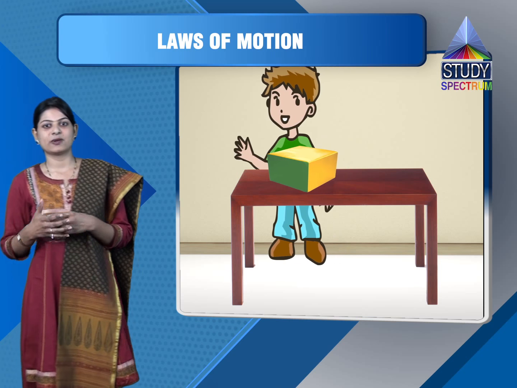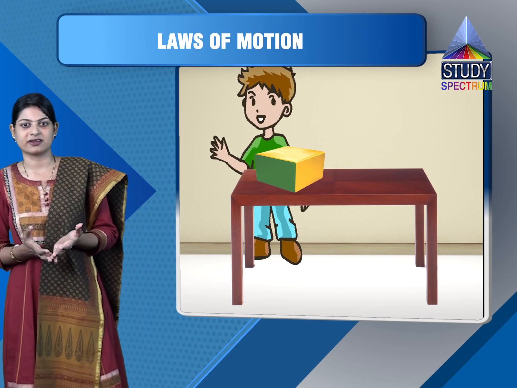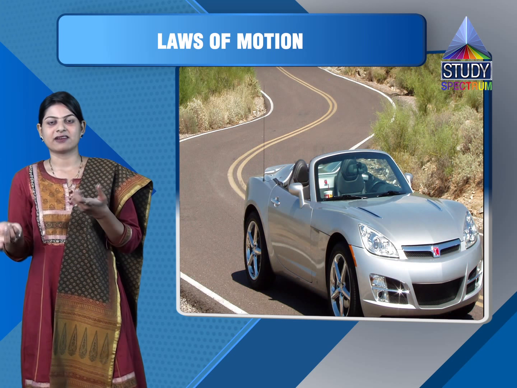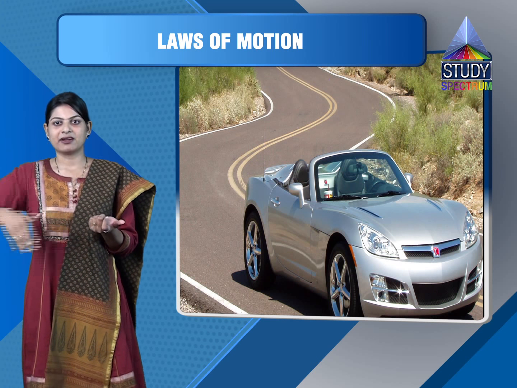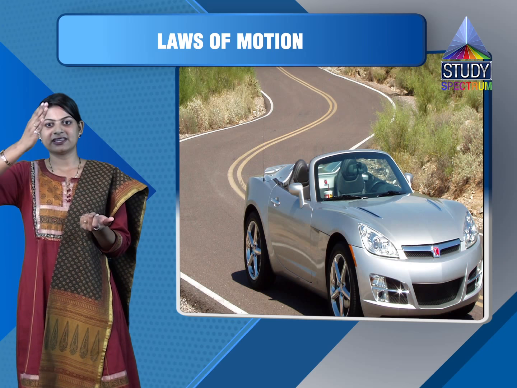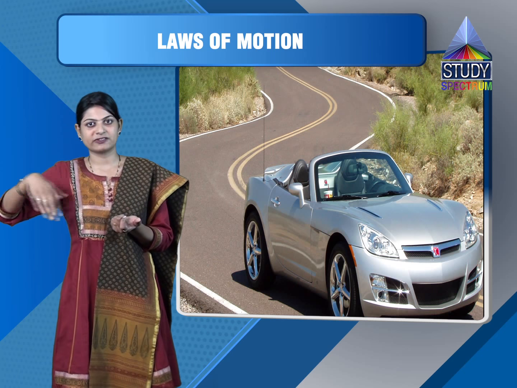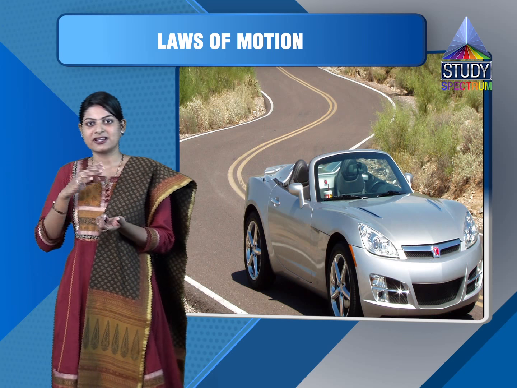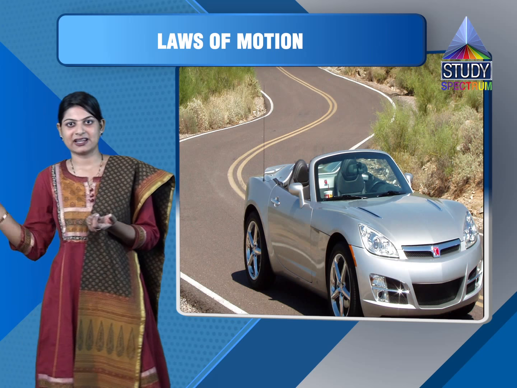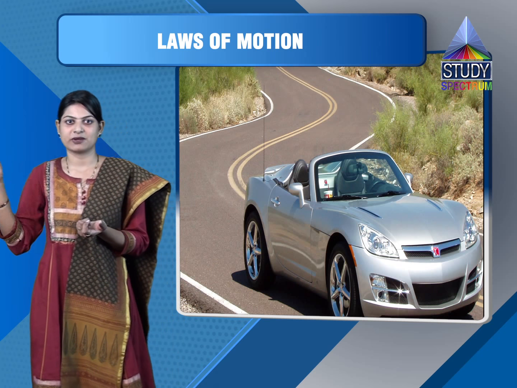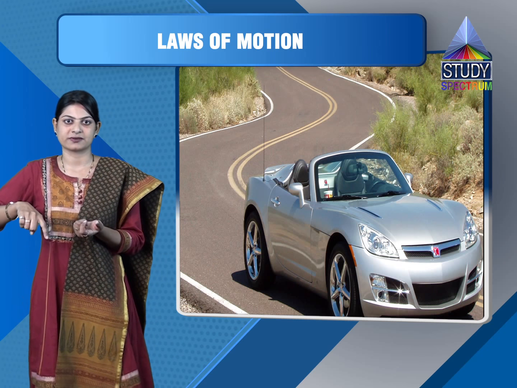The example to understand this: whenever we are riding a car or bike, the mud that gets stuck to the tires, because of the rotational motion of the tire, moves out of the tire in a tangential way. This is the change in direction because of the circular force.